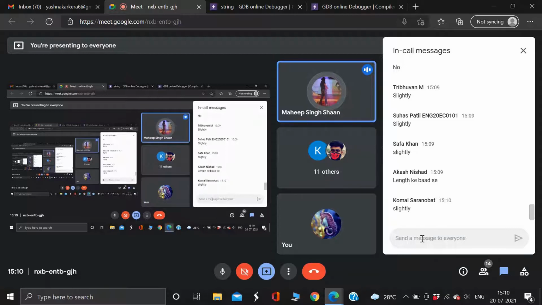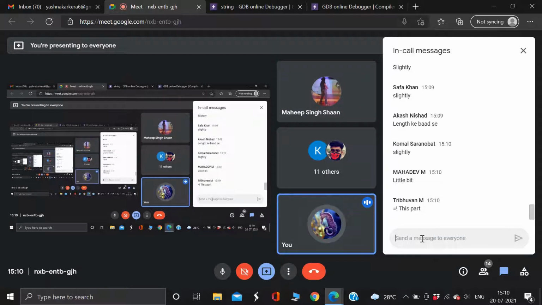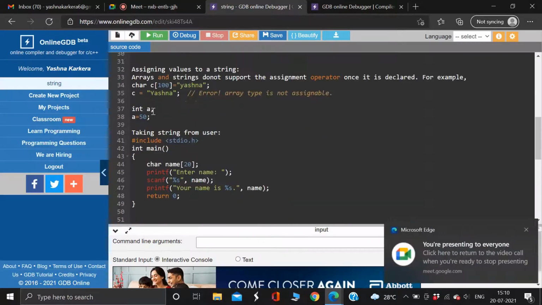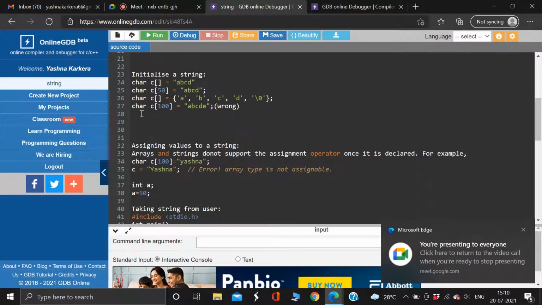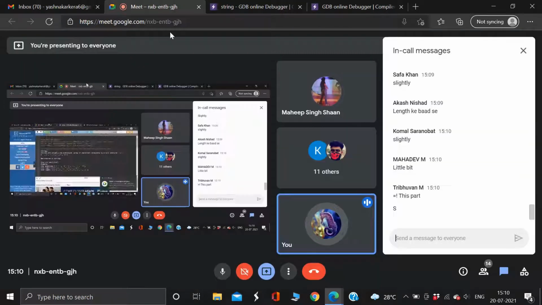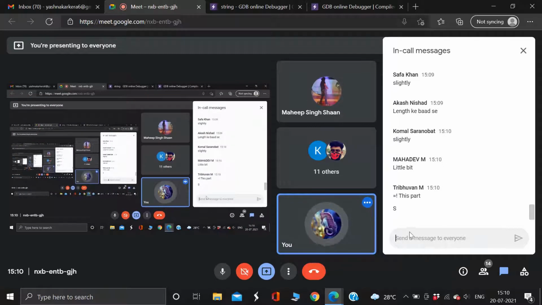Okay, Komal says slightly. Hmm. What's the scene? Mahadev, you didn't respond. Neither Akash nor Amar has responded. Akash has responded. Has Amar responded? Amar. Okay. So as I said, the length part I'm yet to explain. I'm asking about the part about the string which I explained here: the initialization, how to assign values, how to store things, all those. Is that part clear, Tribhuvan? Check, Tribhuvan. Maybe there is a problem in not equal to.